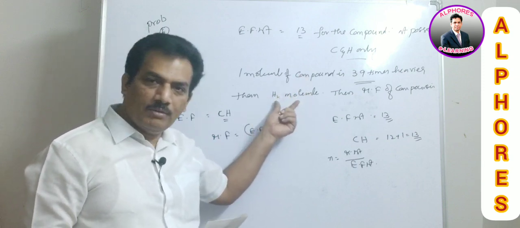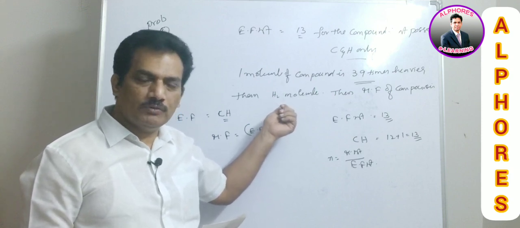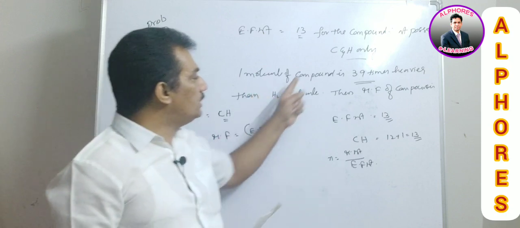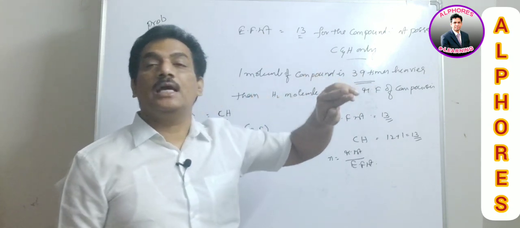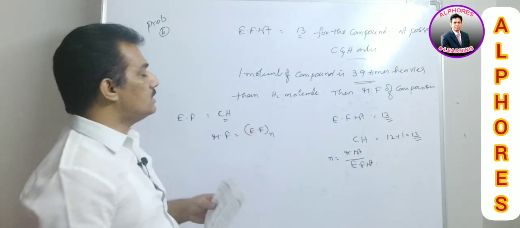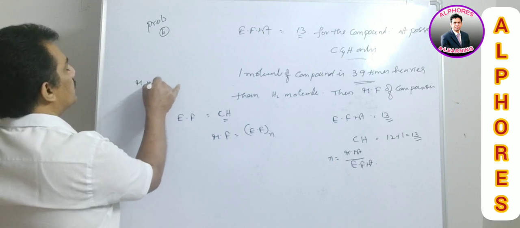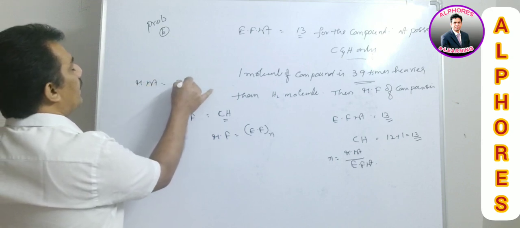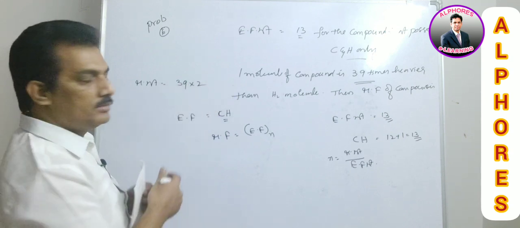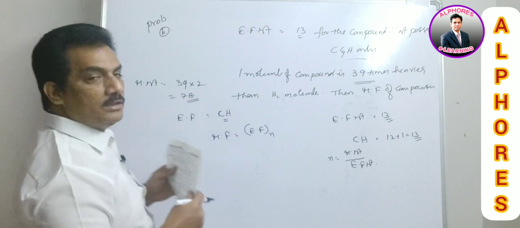What is the molecular weight of hydrogen? Rounded off, it is actually 2.016, but it is rounded to 2. So the given compound is 39 times heavier than that hydrogen molecule. That means its molecular weight is 39 times 2, that is 39 into 2, then it is 78. Are you following this?